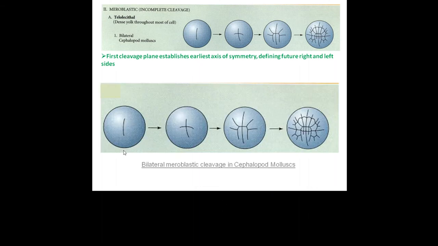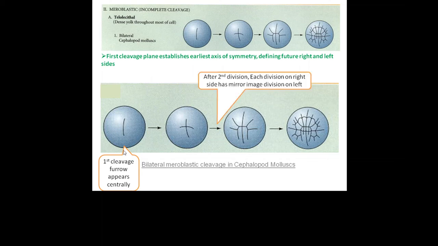So, the enlarged figure showing the bilateral meroblastic cleavage in cephalopod mollusk. The first cleavage furrow appears centrally. Subsequent cleavages occur, and after the second division, each division on the right side has a mirror image division on the left side, but all of them are occurring only at the animal pole and cannot reach the vegetal pole because of the large amount of yolk.